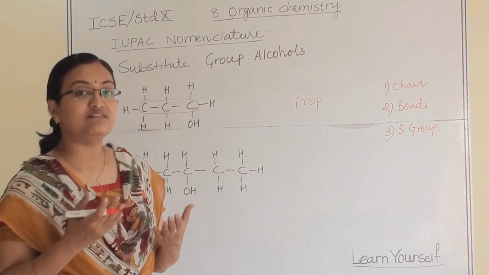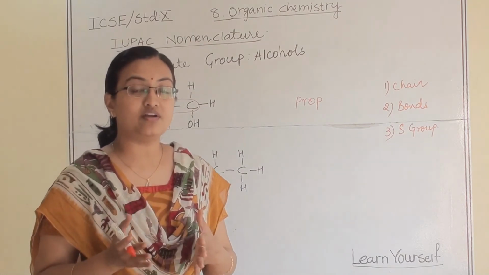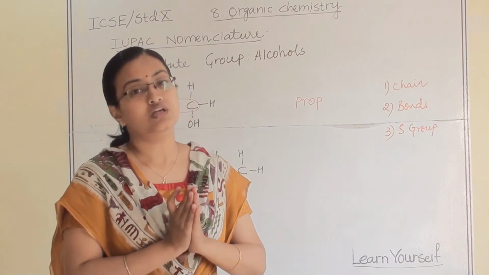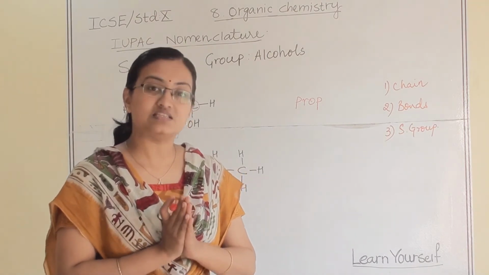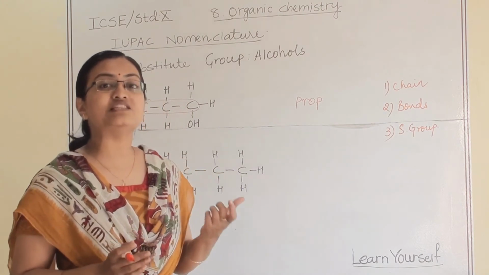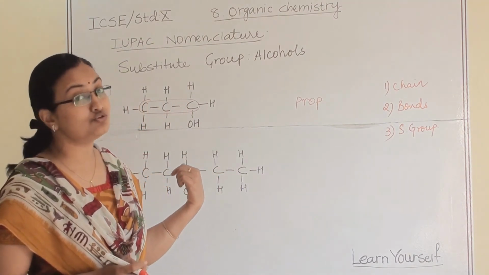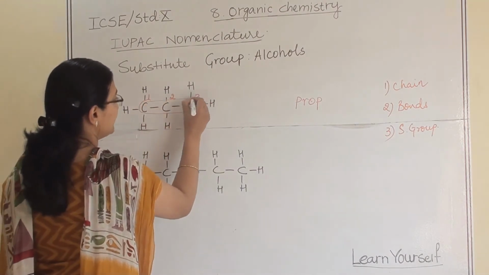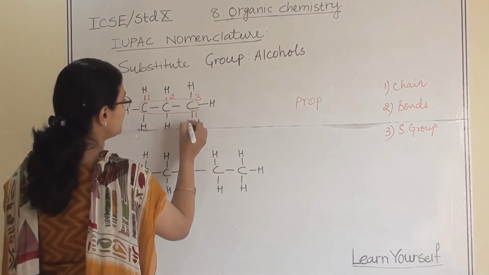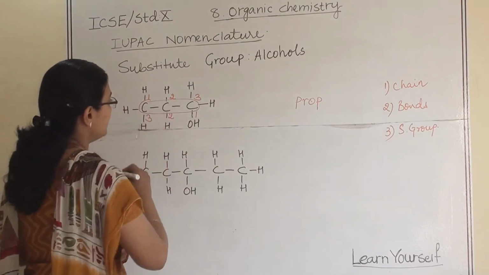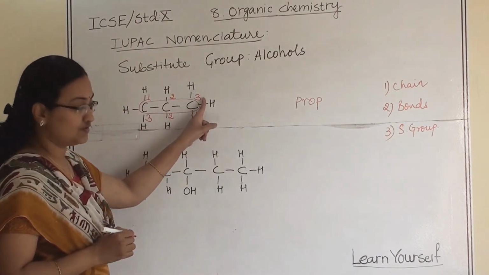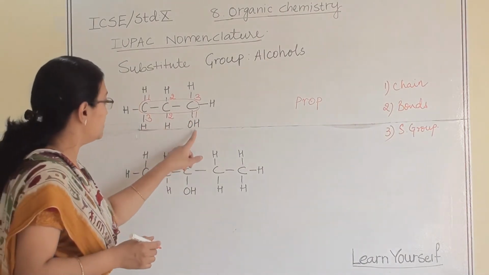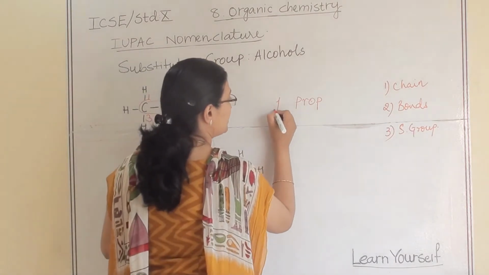When we give numbering to a double bond and triple bond, we see that the smallest possible number should come to the double bond and triple bond. The same way, we give the smallest possible number to this substituent group also. Let us write one number pattern from left to right and another from right to left. Now you see one number comes 3 and another number is 1. So definitely 1 is the smaller. So I am writing here 1.